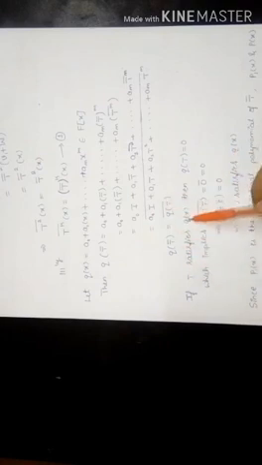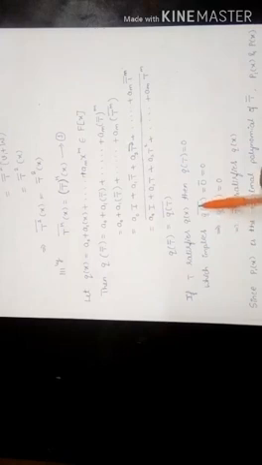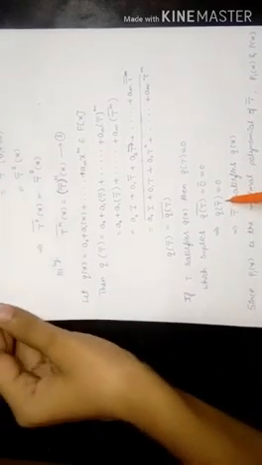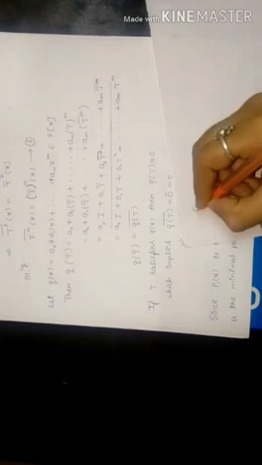If T satisfies q of x, then q of T is equal to 0, which implies q of T bar is equal to 0 bar, which is equal to 0, which implies q of T bar is equal to 0. So therefore T bar satisfies q of x. We proved that if T satisfies a polynomial q of x, then T bar also satisfies the same polynomial q of x. That is, if q of T is equal to 0, then q of T bar is also equal to 0.